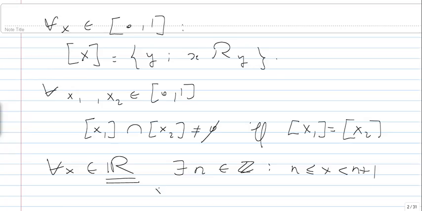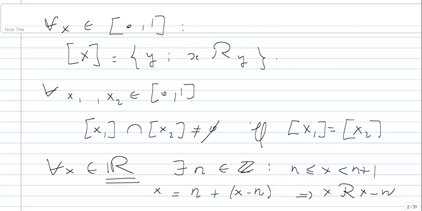So x is n plus (x minus n), and therefore x minus n belongs to [0,1]. So we can always go back to [0,1]. We can easily define R on the entire set of real numbers, but it still boils down to the interval [0,1] anyway.